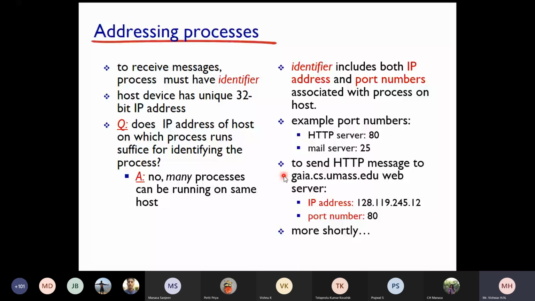The combination of port number and your IP address makes the packet globally unique. Is that clear? Globally unique. You have to clearly understand that, and that combination itself you can call a socket.